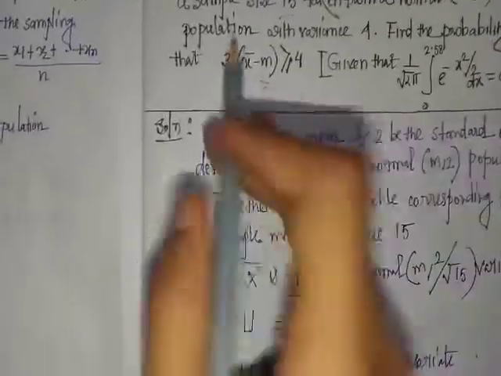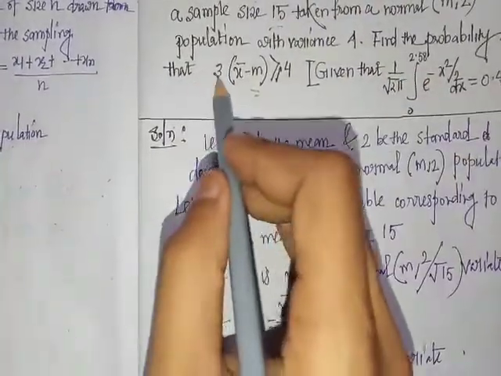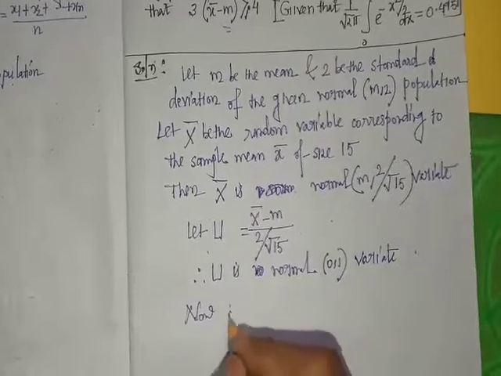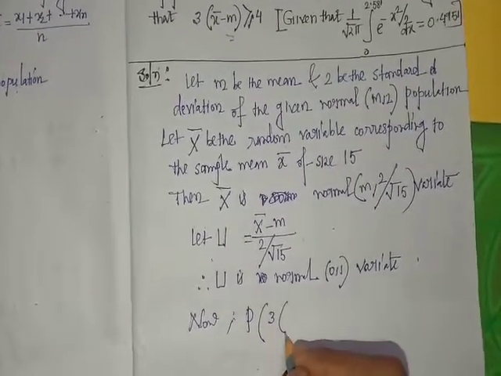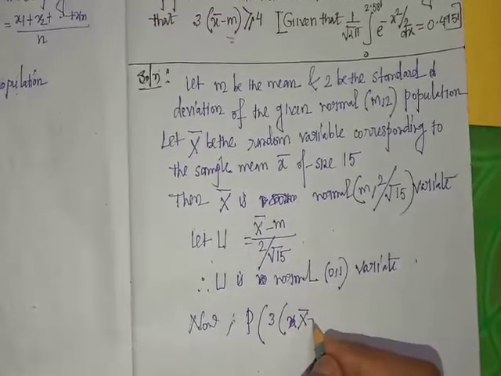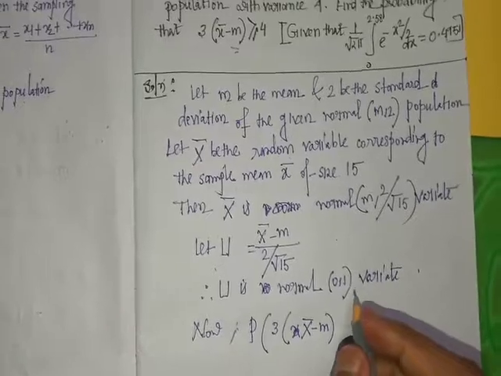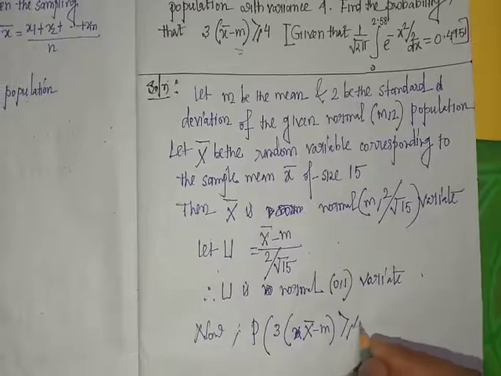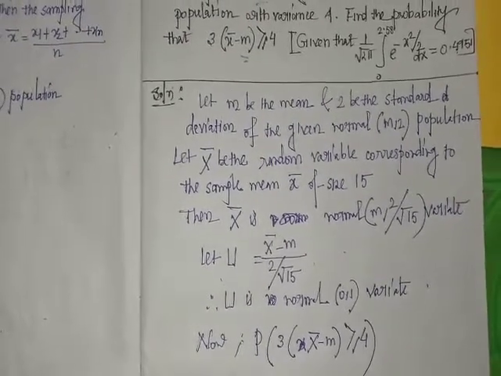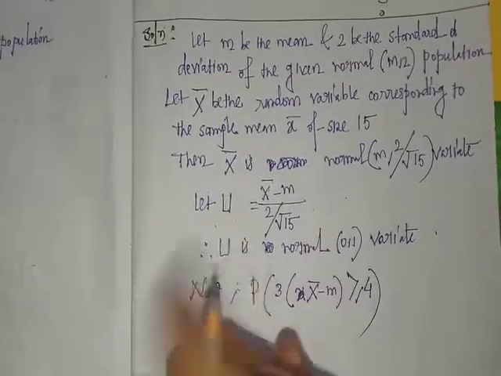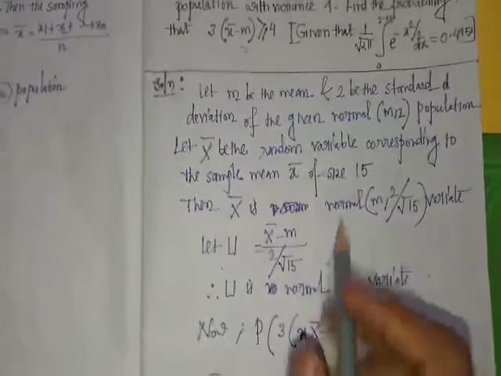So here the question is to find the probability of 3 times (x bar minus m) greater than or equal to 4. So now the probability of 3 times (x bar minus m) greater than or equal to 4 equals, we will find the probability of 3 times (x bar minus m) greater than or equal to 4.